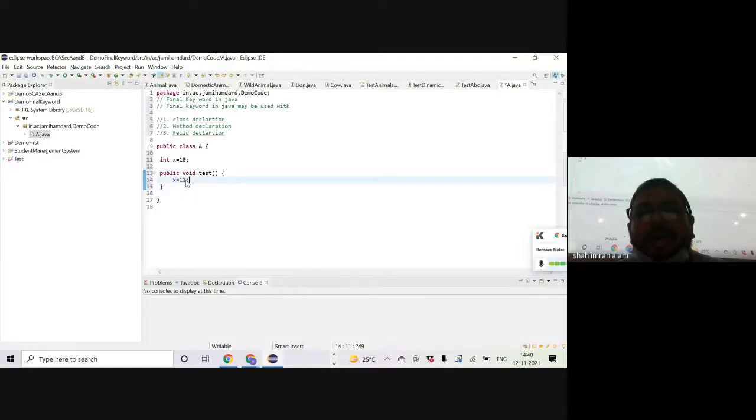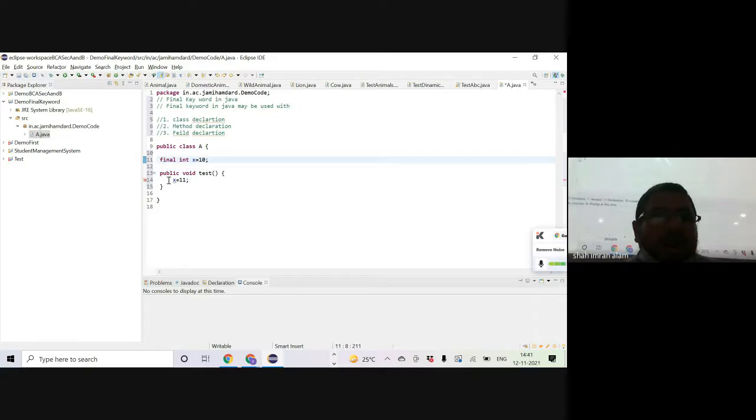Using the setter method, I can also change the value from some other class. So all these are different possible mechanisms through which I can change the value of X because it's a variable as of now. But as soon as I declare this variable as final,